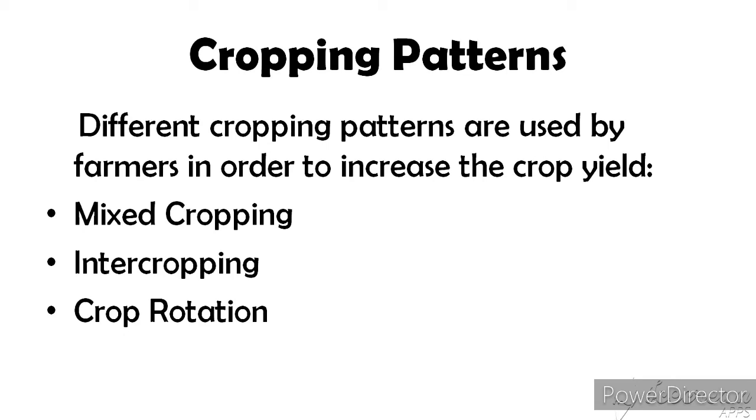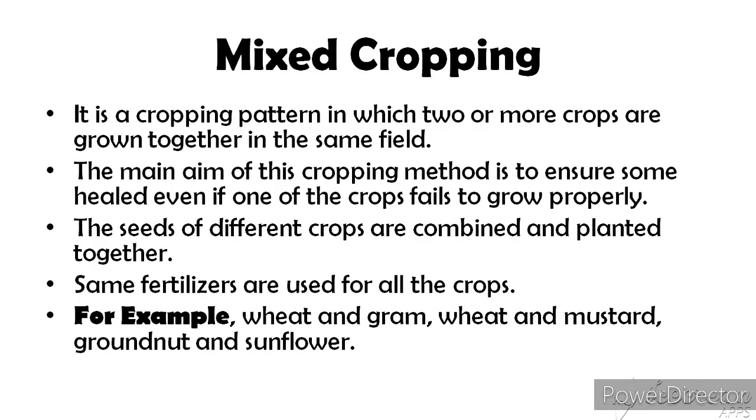And there are some cropping patterns. Different cropping patterns are used by farmers in order to increase the crop yield. Mixed cropping, intercropping, and crop rotation are some examples. First we can see the mixed cropping. It is a cropping pattern in which two or more crops are grown together in the same field. The main aim of this cropping method is to ensure some yield even if one of the crops fails to grow properly. The seeds of different crops are combined and planted together. The same fertilizers are used for all the crops. For example, wheat and mustard, groundnut and sunflower.